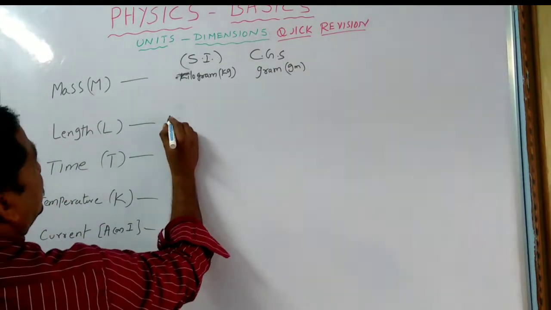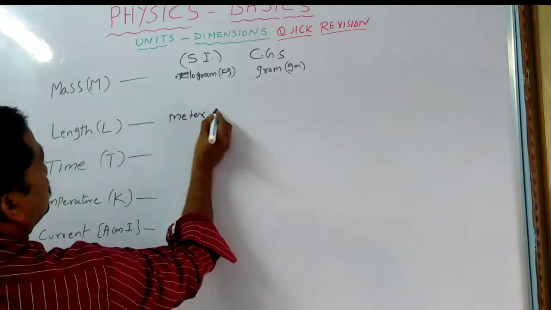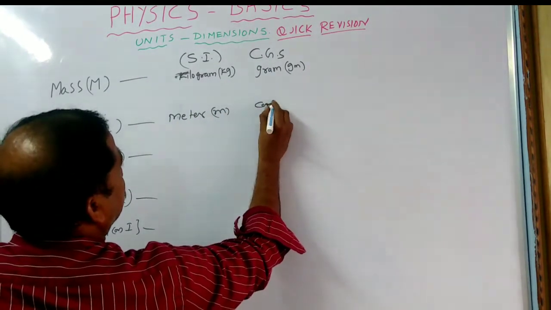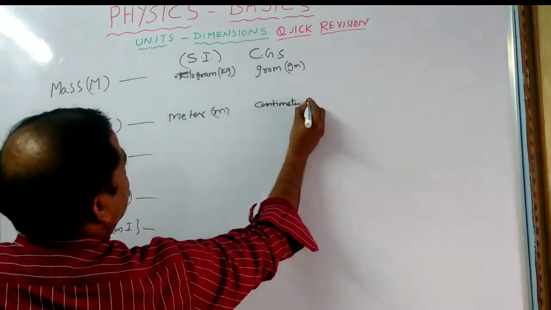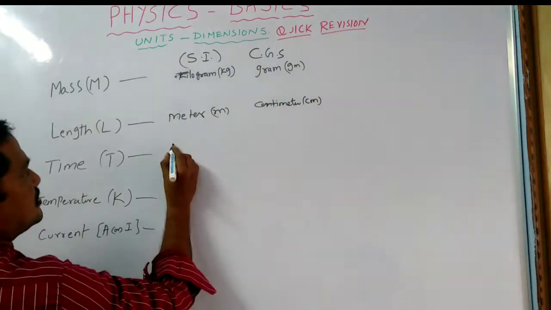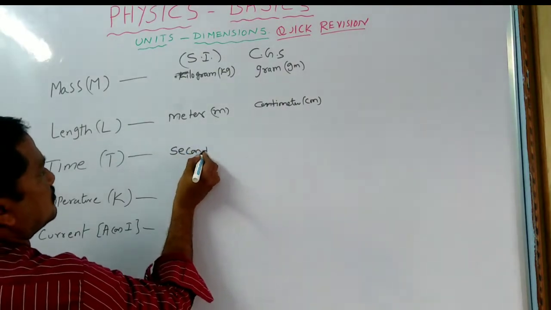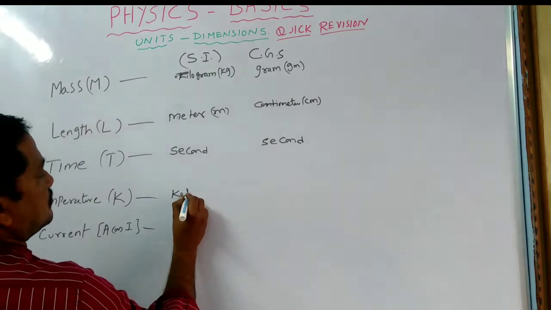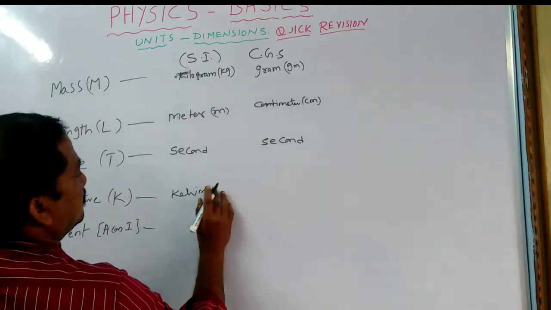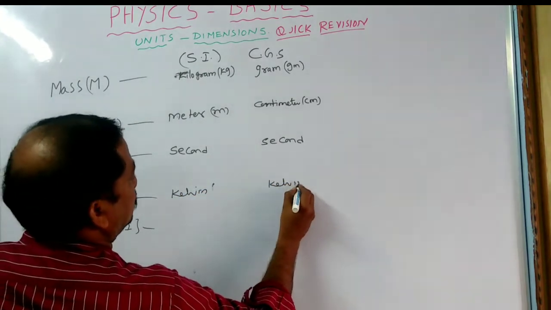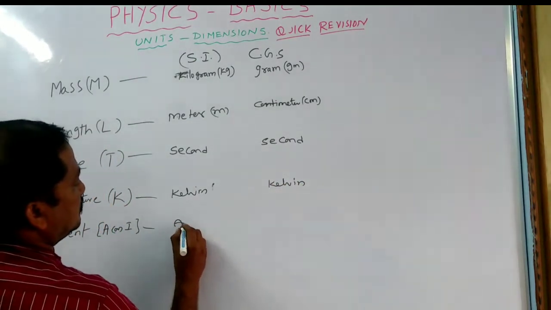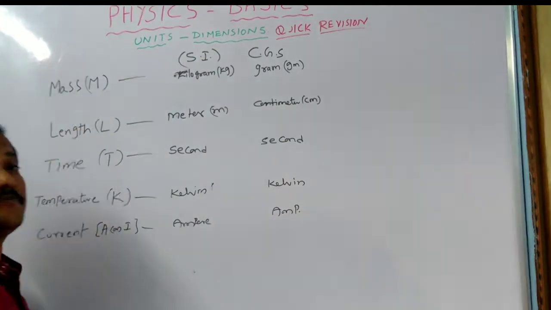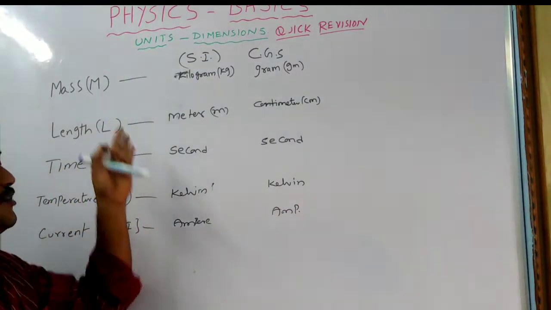Some more: length means meter, small m, or centimeter, cm. Whereas time is second, here also second. Temperature is Kelvin, K, this is also Kelvin. Whereas current is ampere, simply amp, you can say. So these are the fundamental things.